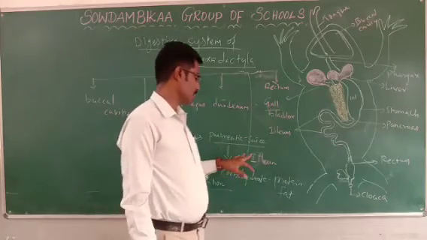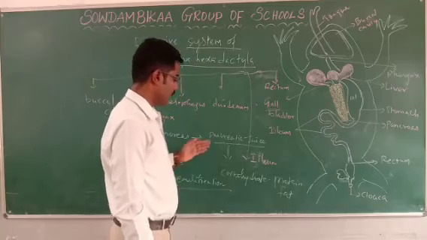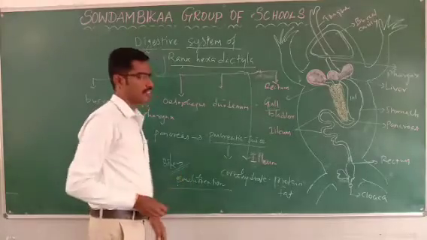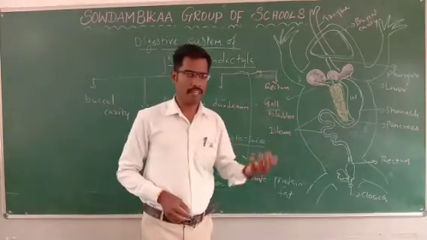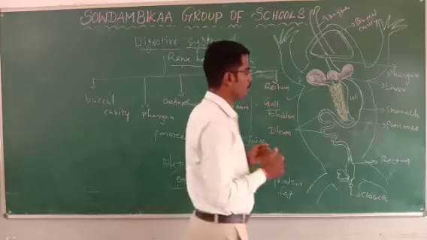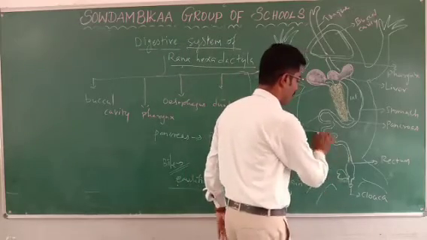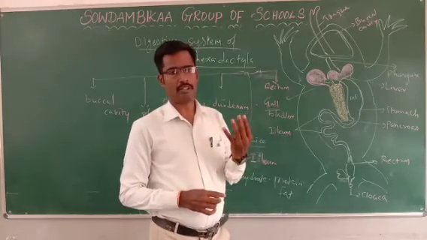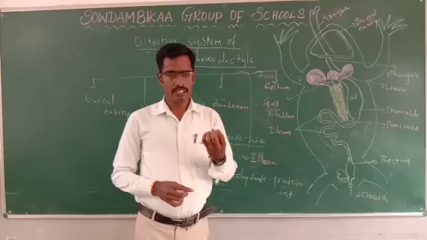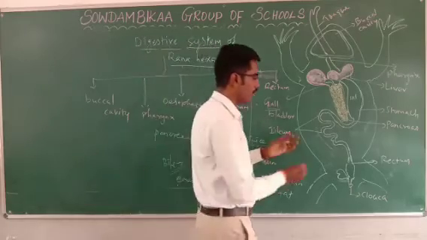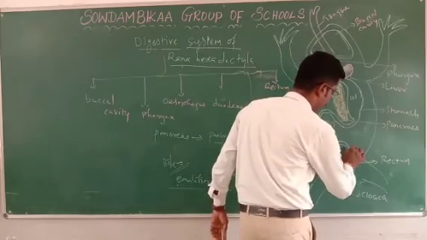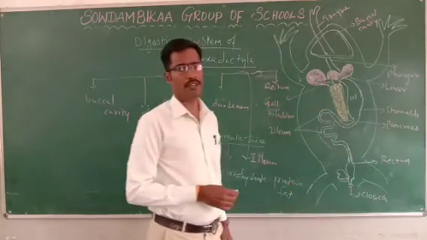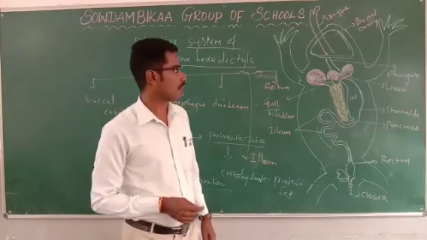So all the digestion, that is the conversion of carbohydrate, protein and fat, is completed, whereas bile is involved in the emulsification process, where bigger fat particles are converted into small fat globules. Again, the digested food material is absorbed in the small intestine. The villi or microvilli, the finger-like projections, absorb the digested food material. Undigested waste material passes to the rectum and then finally opens to the cloaca. That is the digestive system of frog. That's all.